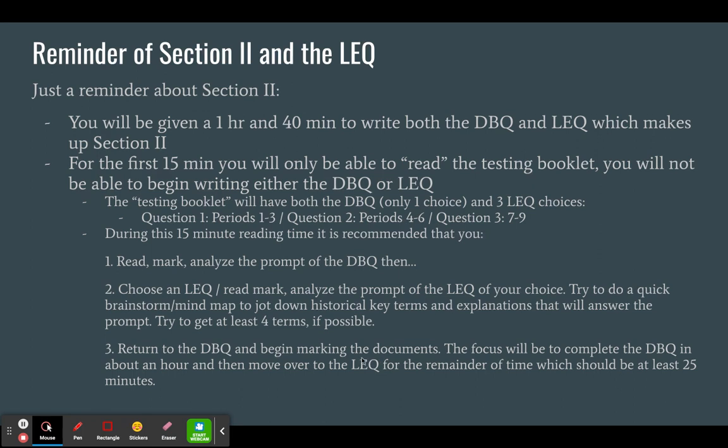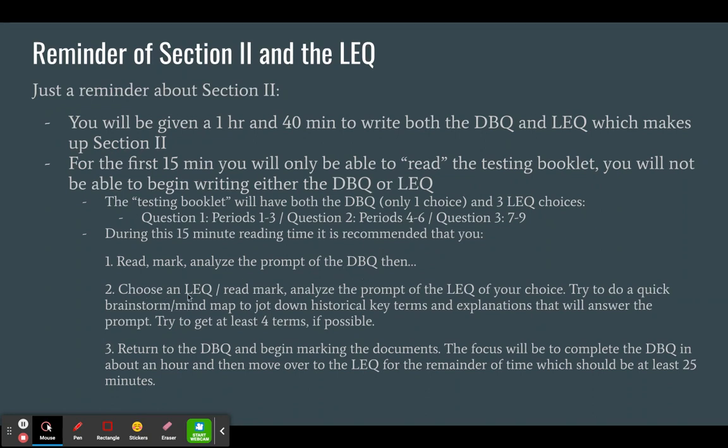Here's the idea that I have in my head. I always talk about how we don't use all of our brain, and that we have this thing called the subconscious that's very powerful. So my idea is this: when you read, mark, and analyze the prompt of the DBQ, your brain is still working on this, even though you're moving on to the LEQ. And while your brain is working on the LEQ, some of your subconscious may be trying to figure out some of the answers of your DBQ.